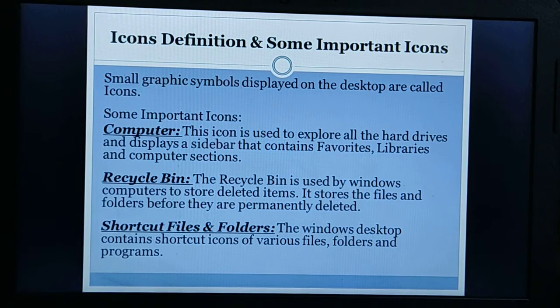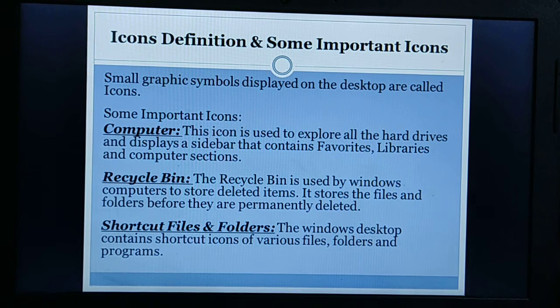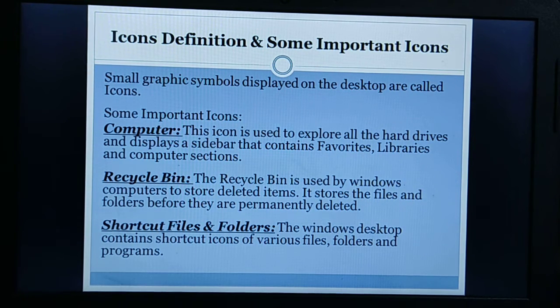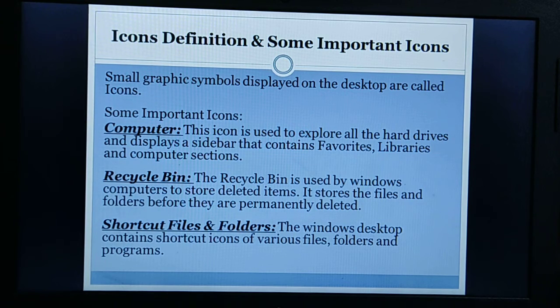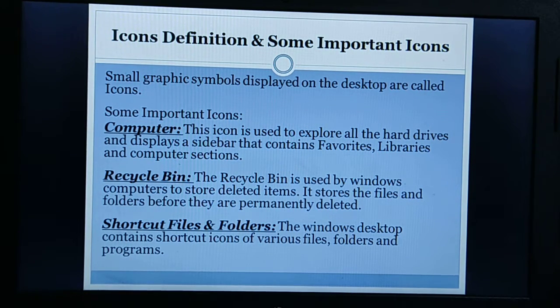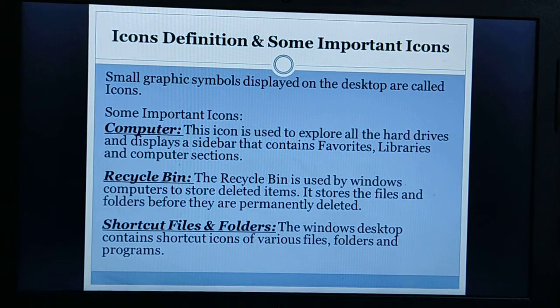Okay, next is computer. The computer section stores the complete information regarding the system drives and other peripherals that can be viewed under the computer icon. It displays three categories of information: hard disk drives, devices with removable storage and the network locations. And last one is network. This icon allows us to access the shared resources such as files and printers, etc.